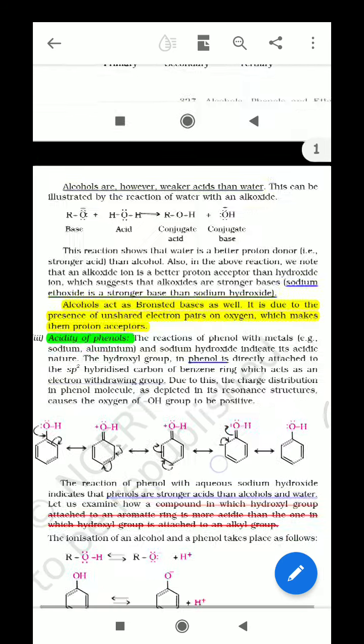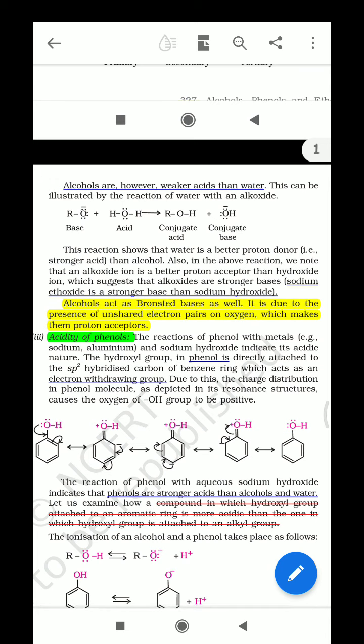This reaction shows that water is a better proton donor, that is, a stronger acid than alcohol. And also in the above reaction we note that an alkoxide ion is a better proton acceptor than hydroxide ion, which suggests that alkoxides are a stronger base.